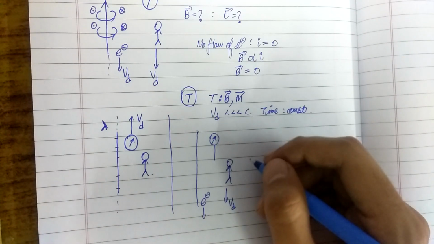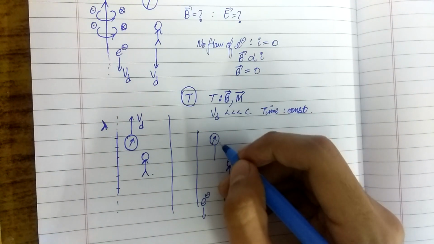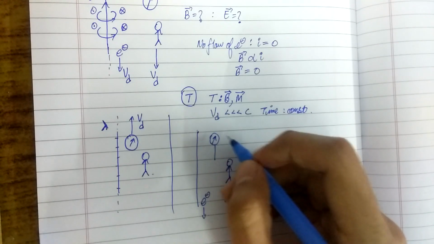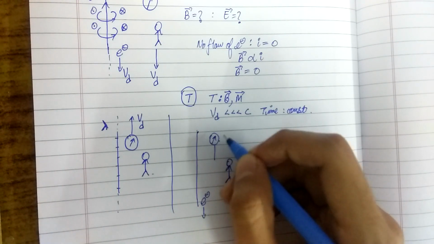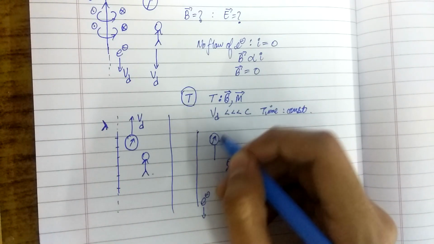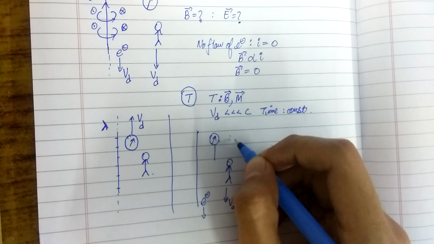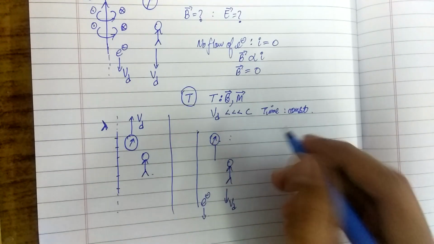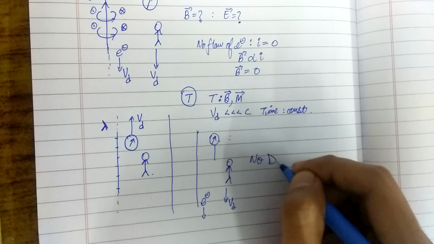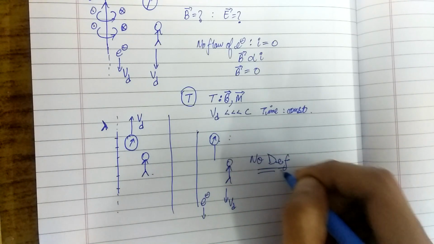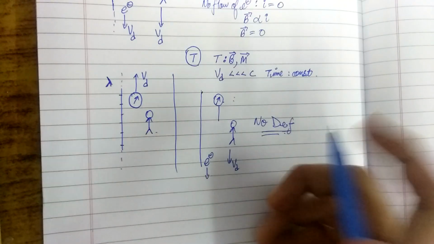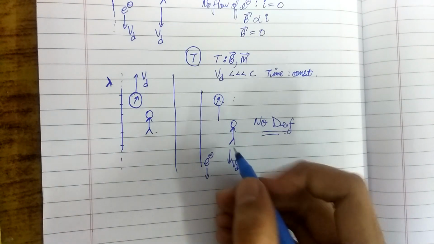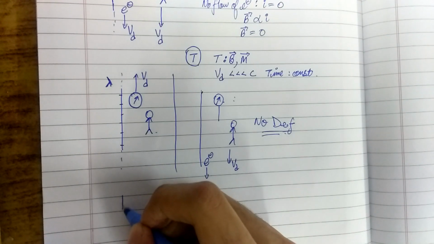The current stops and the magnetic field also stops, and hence what we would observe would be that the compass would not show any deflections. Let us accept this for a moment, although it is not true, because we can counter this.